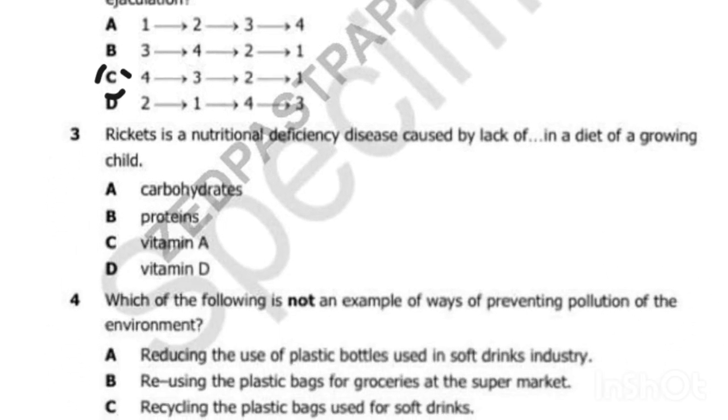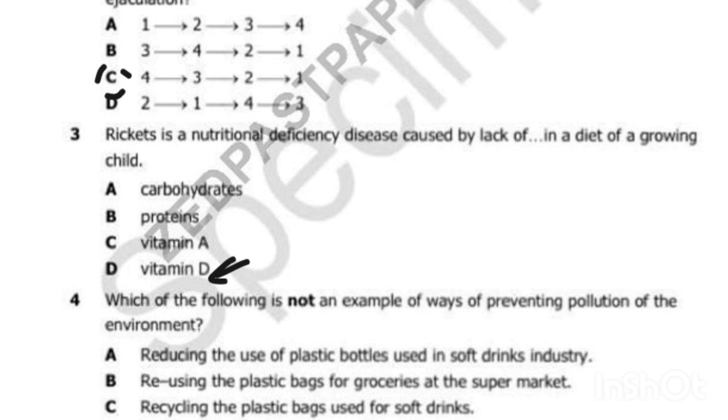Rickets is a nutritional deficiency disease caused by lack of dash in the diet of a growing child. What condition is rickets? Rickets is the condition of weakening bones. When the bones are weakening, they start to bend. So what is the deficiency? What causes that? The answer is vitamin D.